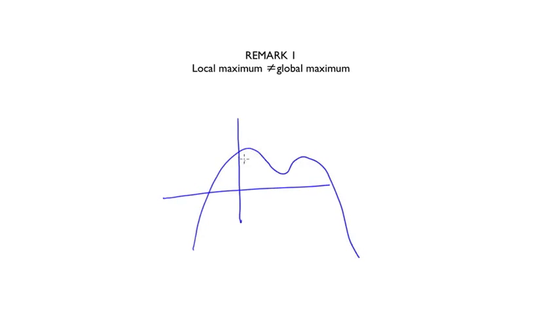In this particular function, both this x and this point x2 are local maxima because the slope, as we have seen, is equal to 0 in both cases, and they also satisfy the second order conditions. However, it's easy to see that in this particular example, only x1 is a global maximum.